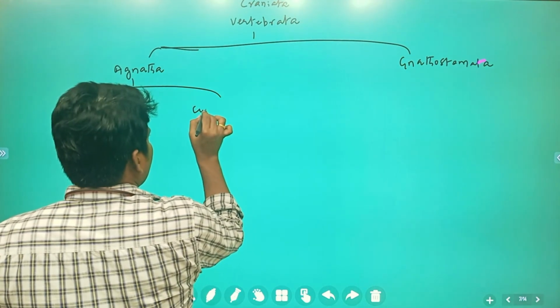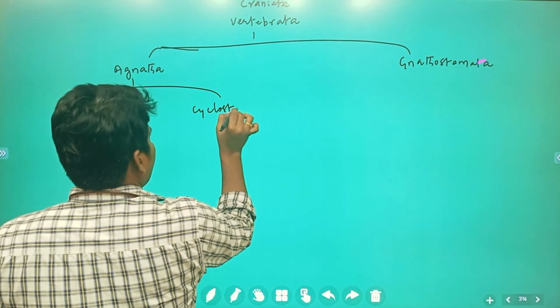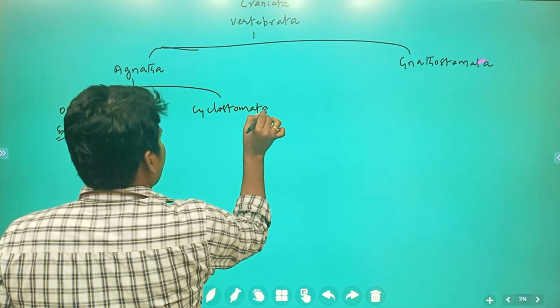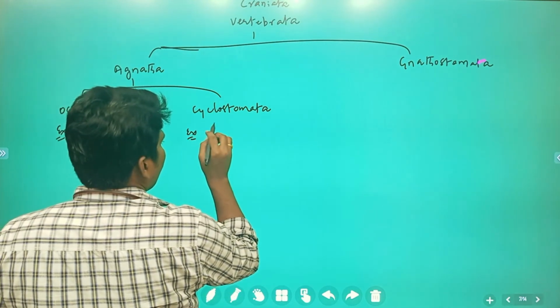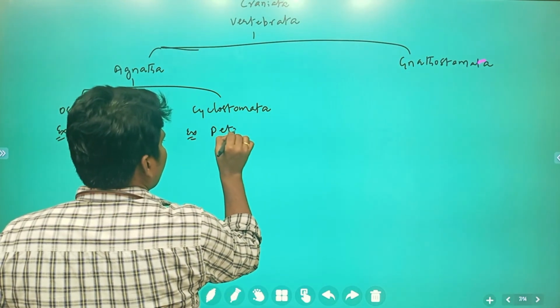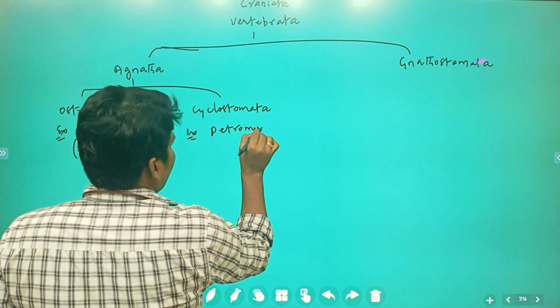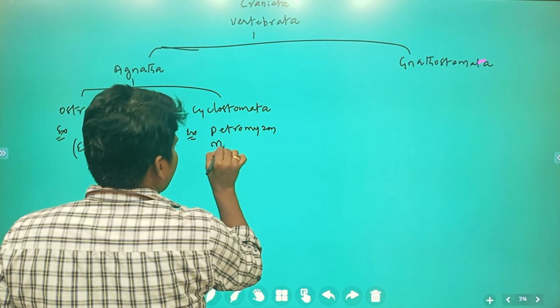Next, Cyclostomata, with examples Petromyzon and Myxine.